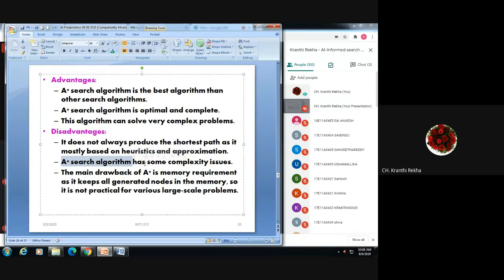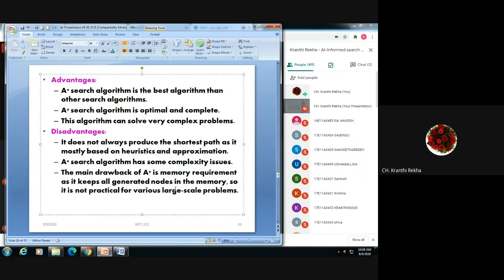And we have to store all the possible nodes, so if the number of nodes is very high, then the space complexity also increases. That is why it has some complexity issues, and the main drawback is its memory requirement. When space complexity increases, naturally the memory requirement also increases. So this is one disadvantage of the A star algorithm.